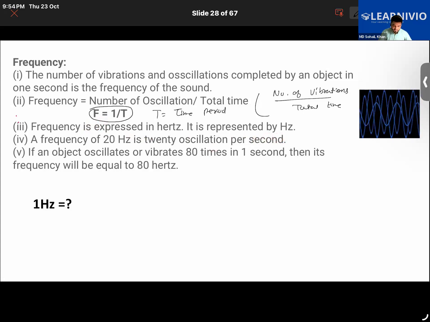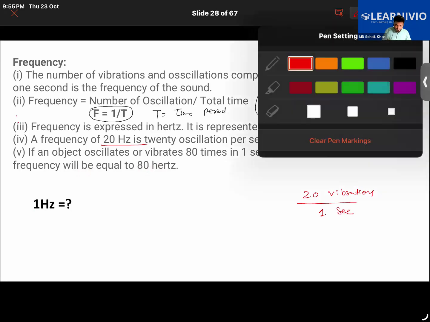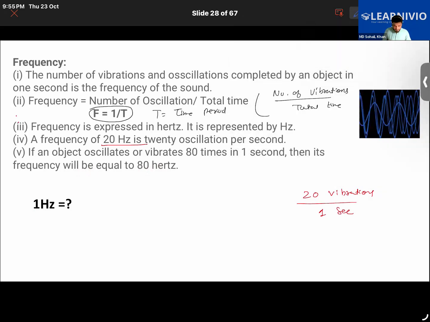Suppose a frequency of 20 hertz is written, it means that the object is vibrating 20 times, there are 20 vibrations in 1 second. Getting it, guys? Or if an object oscillates or vibrates 80 times in 1 second, then its frequency will be equal to 80 hertz. Okay. So what does 1 hertz mean? Any idea? One vibration in 1 second. Exactly. So that will mean one vibration in a period of 1 second.